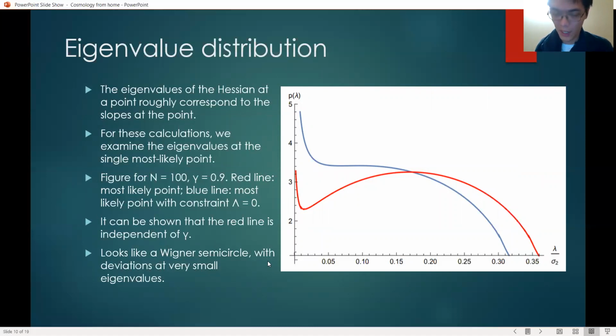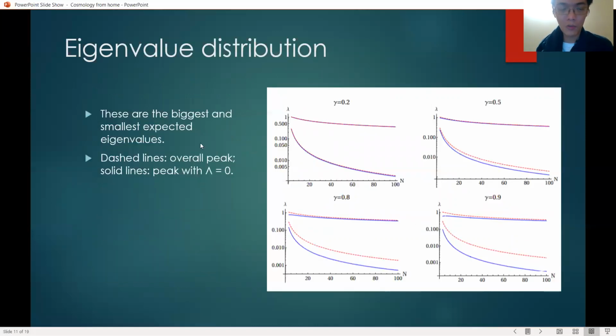However, we have assumed that we are at a minimum. Therefore, all the eigenvalues must be greater than 0. And we get this red line. We can also calculate what the biggest and smallest expected eigenvalues are.